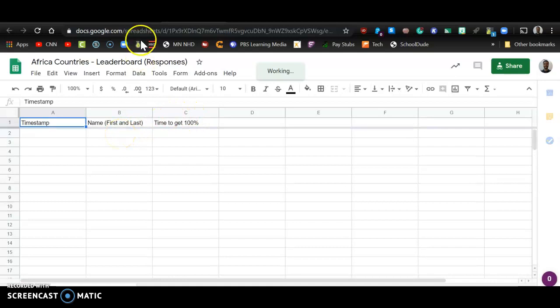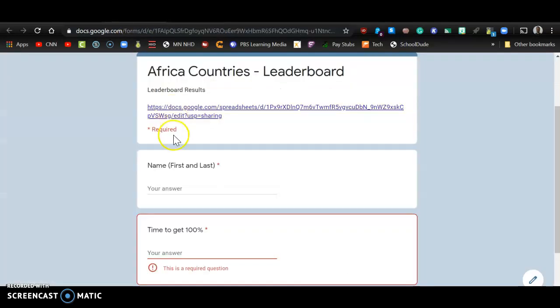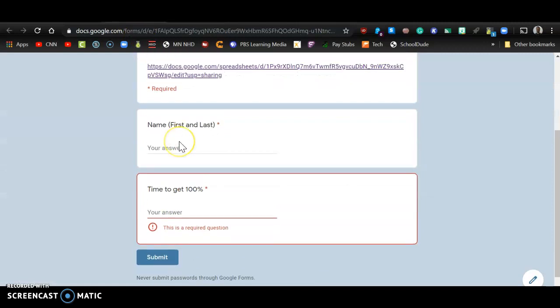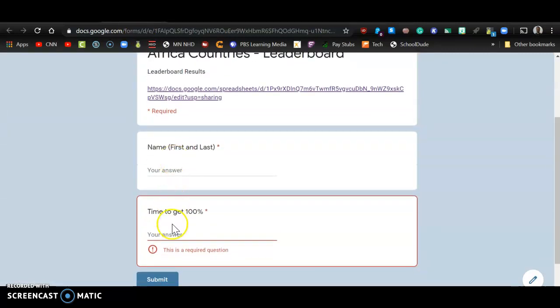You can actually go back and edit your answer. So if you submitted one time, if you click on this link again to get to the form, you should be able to edit your time on there. So if you start off with like a 60 seconds or 75 seconds and you get 74 seconds, you can go back and edit that. But that's going to be kind of a fun thing to compete.